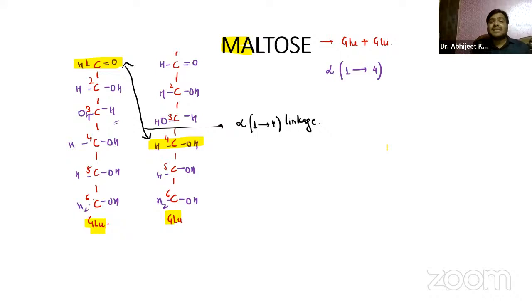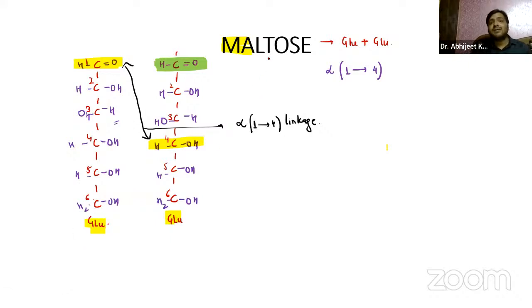Now, why I say it is a reducing sugar, guys. Again, the definition of a reducing sugar, I already told you, is that there must be a free functional group. So you can see in the second glucose, the aldehyde group, which is present on the first carbon atom, is not participating in the bonding. It is free.